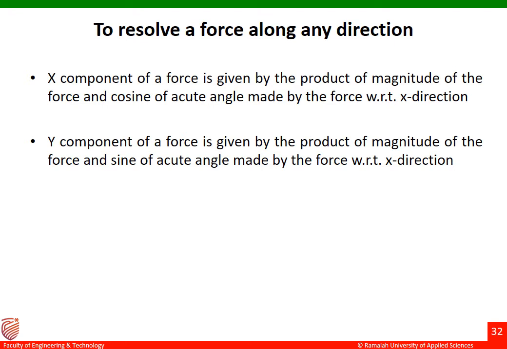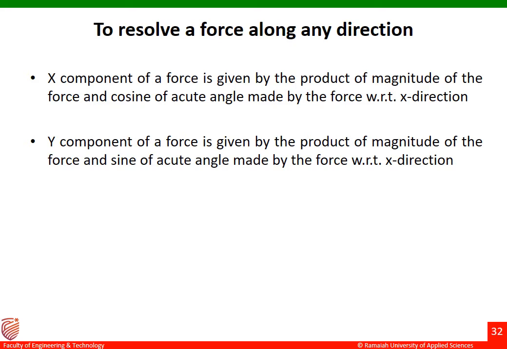So x component of a force is given by the product of the magnitude of the force and then cosine of acute angle made by the force with respect to x direction. And the next one is y component of a force is given by the product of magnitude of the force and the sine of acute angle made by the force with respect to x direction.